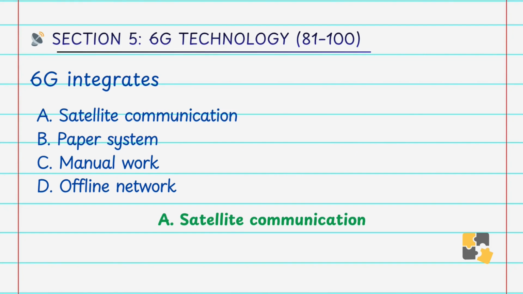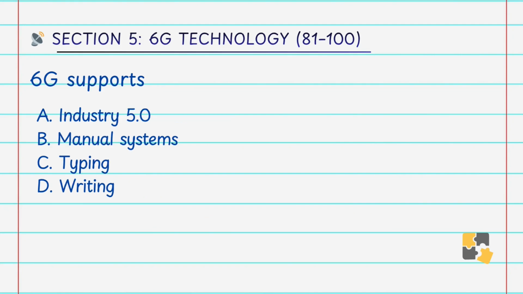6G supports A. Industry 5.0, B. manual system, C. typing, D. writing. Answer is A. Industry 5.0. It will enable advanced industrial automation.